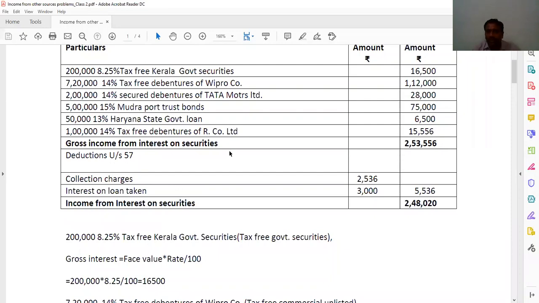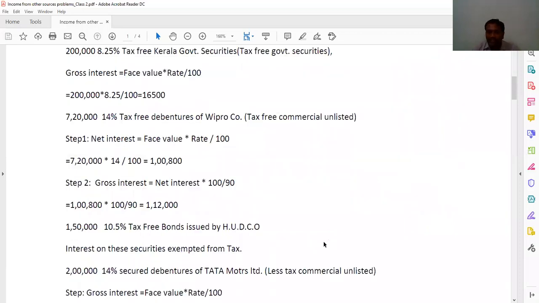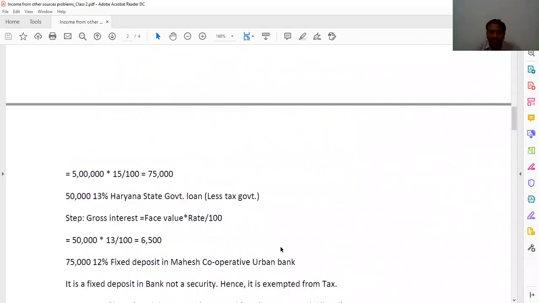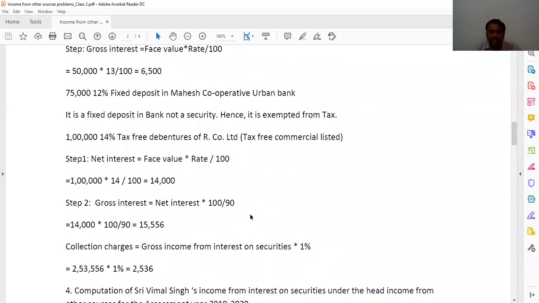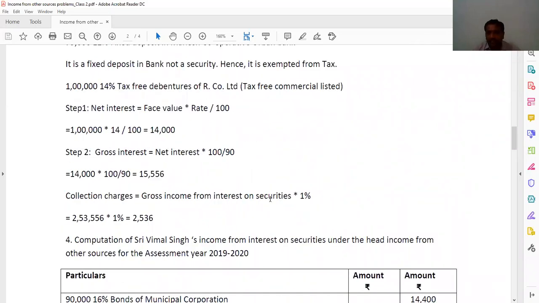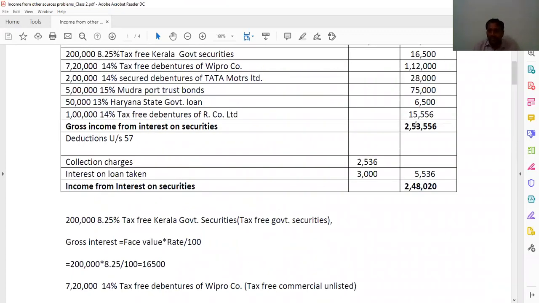So by adding all those: 1 lakh 12, 28, 75, 6,500, 15,556, by adding all these, you got gross income from interest on securities as 2,53,556. And collection charges 1% is said. So on the gross income from interest on securities, you need to calculate 1%. Gross income from interest into 1%, 253,556, 1%, 2,536.